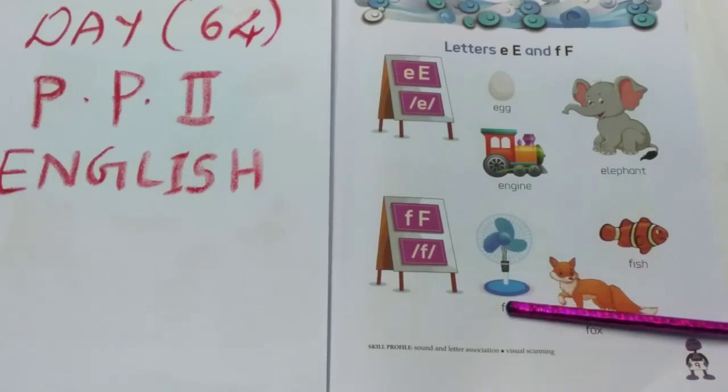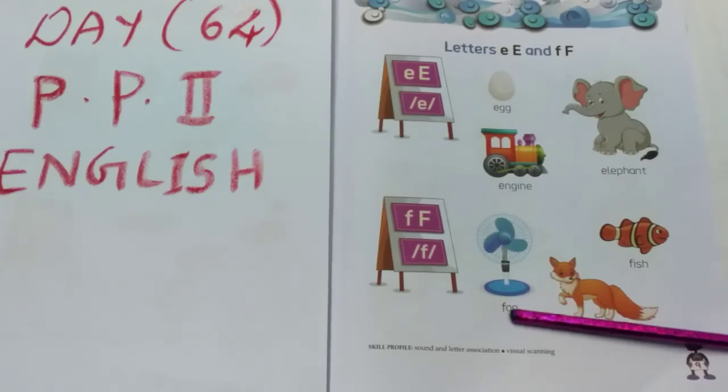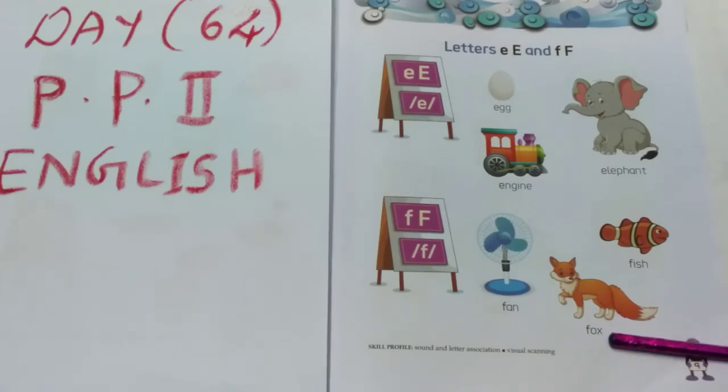Let's see the pronunciation of each letter. Fan. Next, see. Fox. F, O, X. Fox.